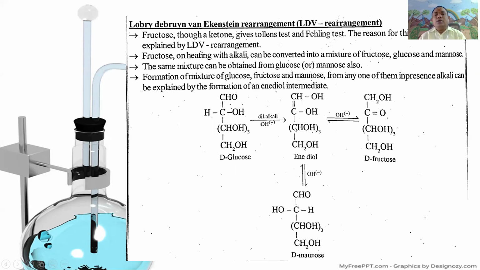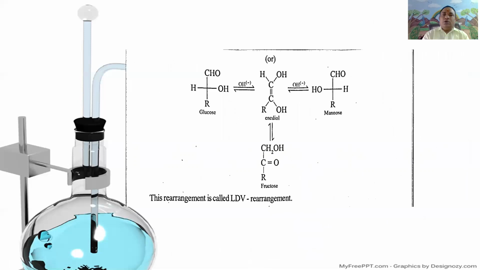From this intermediate, D-glucose is converted into D-fructose. Similarly, D-glucose is converted into D-mannose. Similarly, D-mannose is converted into D-glucose. The same reaction can be explained in shorthand notation, CHO, HCOH. For example, glucose upon treatment with alkali undergoes keto-enol tautomerism to give CHOH, C double bond C, OH, the enediol.